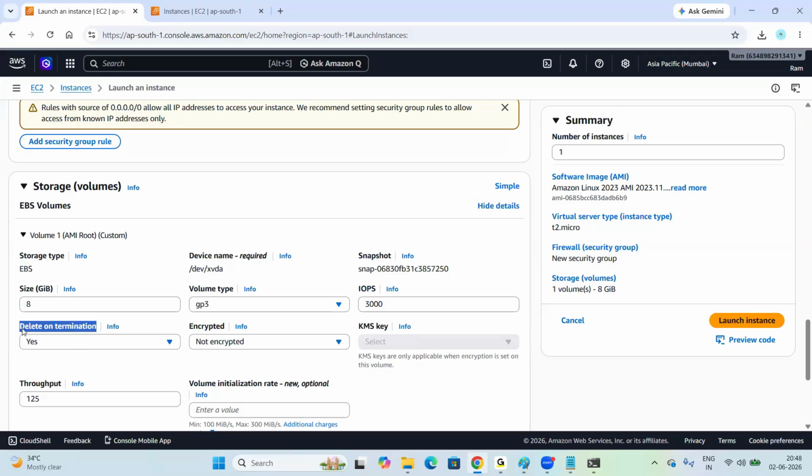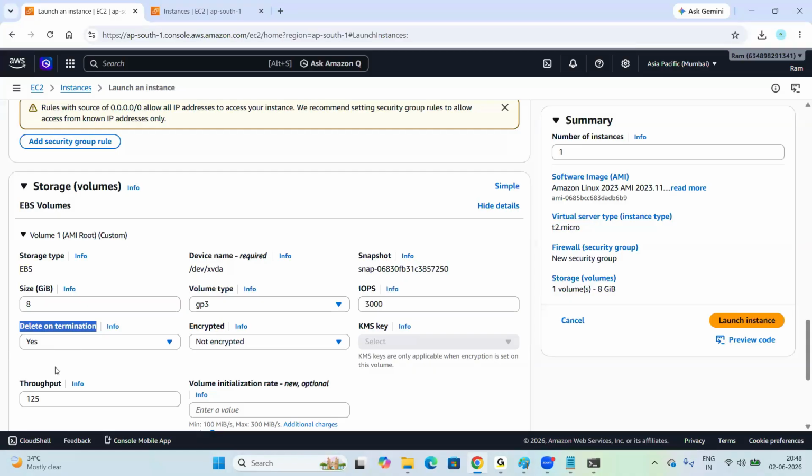So the interviewer asks you this question. There is an option which is delete on termination in EC2. If I select yes, what will happen? If I select no, what will happen? They ask you. What can we say here? Anyone? If you select yes, what will happen?